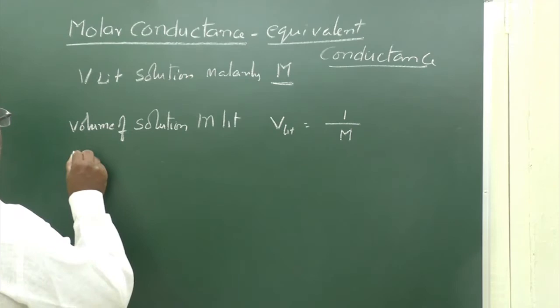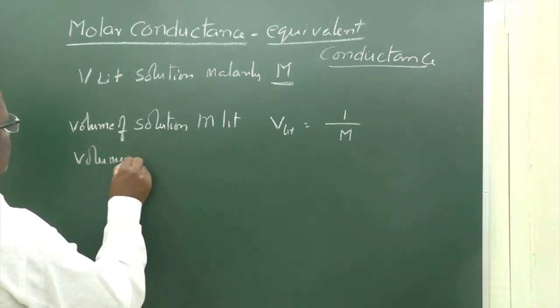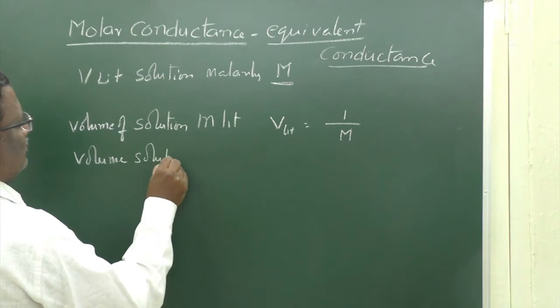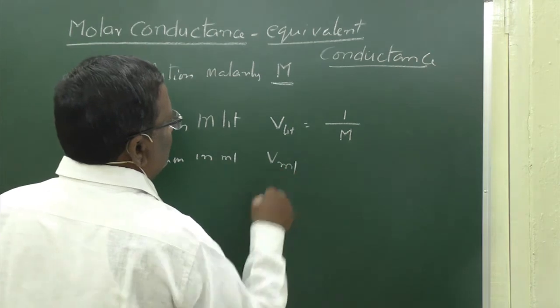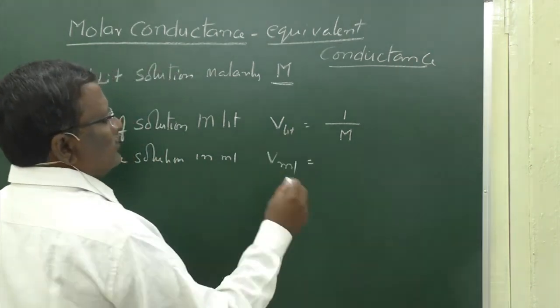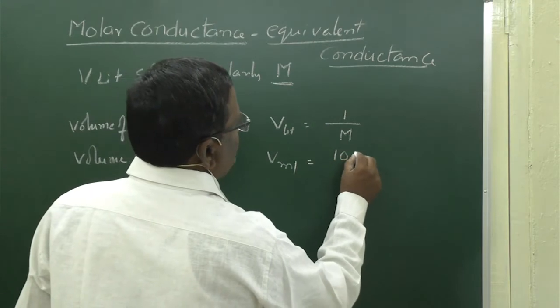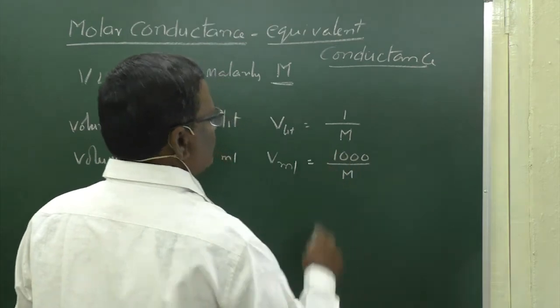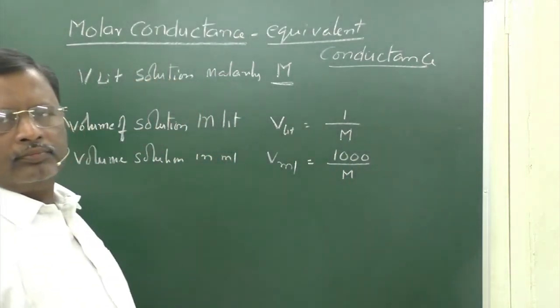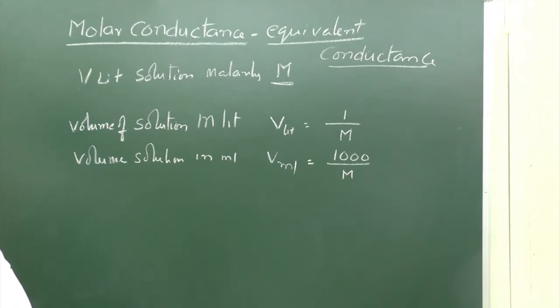In the same way, the volume of solution in ml, V ml, that contains 1 mole of electrolyte is 1000 by M. The volume of solution in liters that contains 1 mole of solute is 1 by M liter per mole.